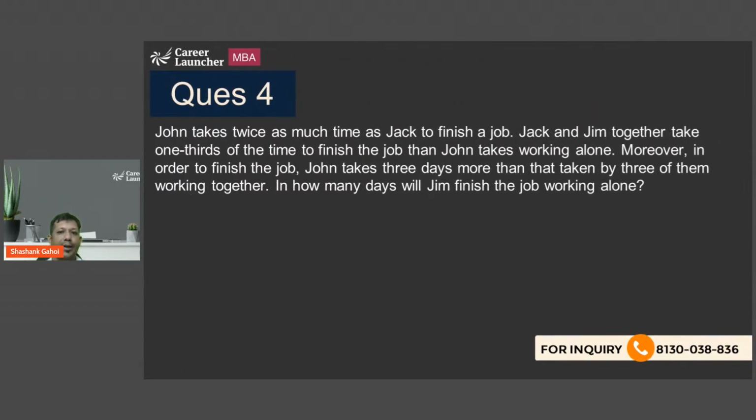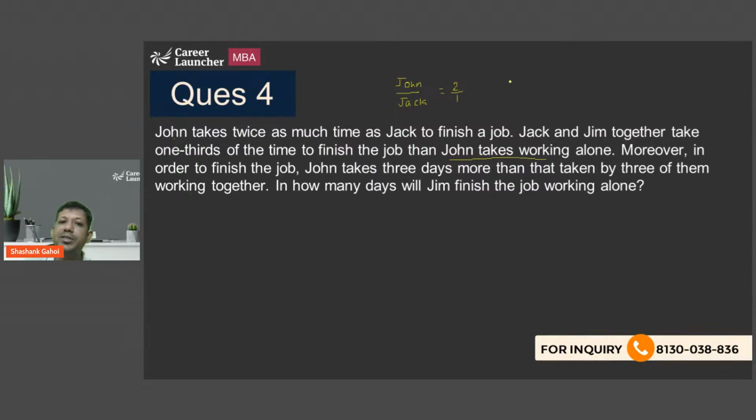Okay. Now, what does it say? Question number 4. It says that John takes twice as much time as Jack to finish the job. Jack and Jim together take 1/3 of the time that John takes working alone. So John and Jack, the ratio of time, this is John upon Jack, is 2 is to 1.